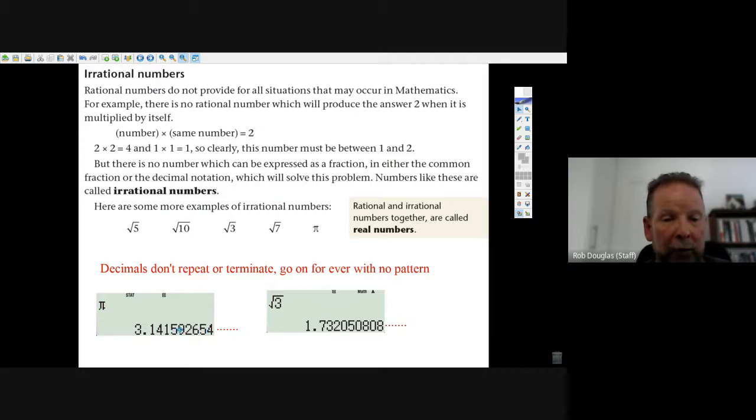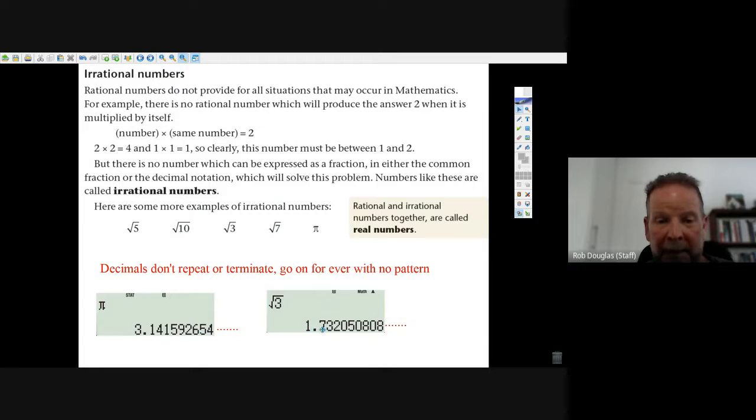Now, if you try to write them as a decimal, you can, but their decimals never form a pattern and they never terminate. Like 2.5 is 5 over 2, and it goes 2.5 with 0, 0, 0 and so on. With irrational numbers, the number just goes on forever in a pattern that doesn't repeat itself. The square root of 3 is just the same.